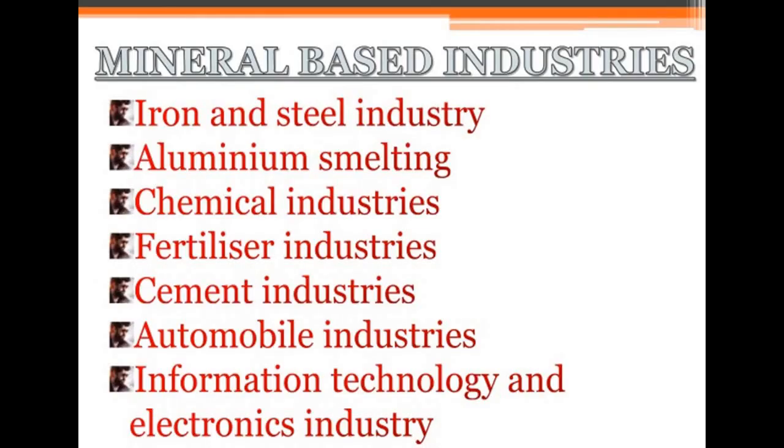Now we are going to talk about all the mineral based industries. We have discussed what the agro based industries are. Now we are going to talk about the mineral based industries that are there. These are the important mineral based industries: iron and steel industry, aluminium smelting, chemical industry, fertilizer industry, cement industry, automobile industry, information technology and electronic industry. Apart from these industries, you don't have to learn much about chemical, fertilizer and cement. These three are out of your syllabus, but still we are studying them for your better understanding.